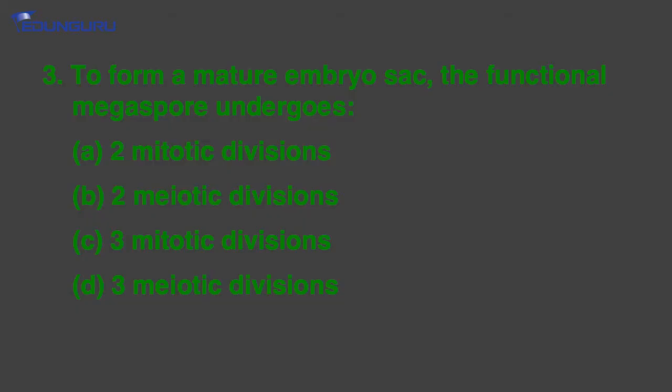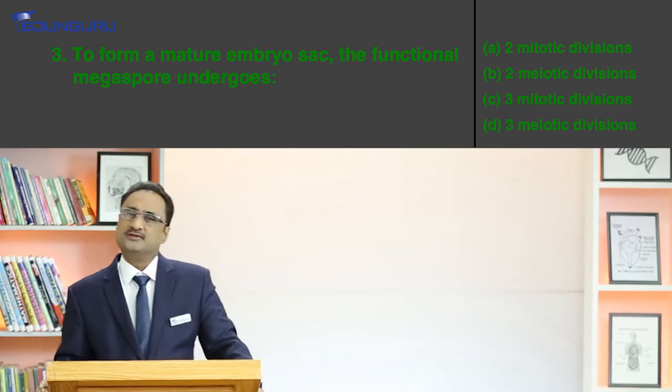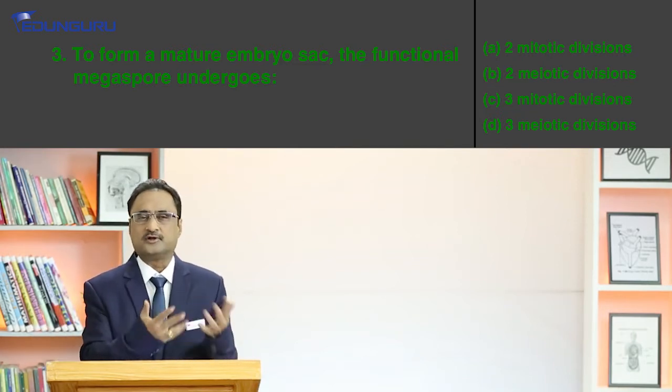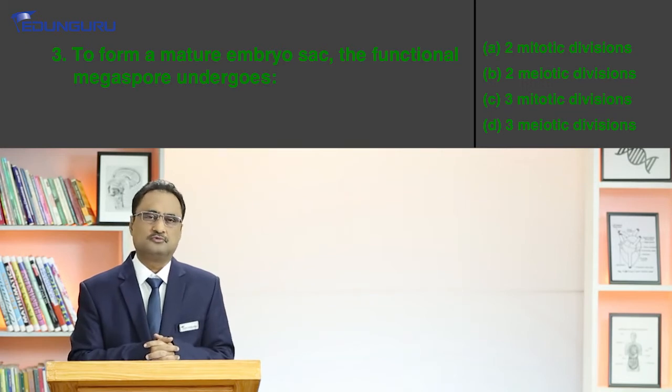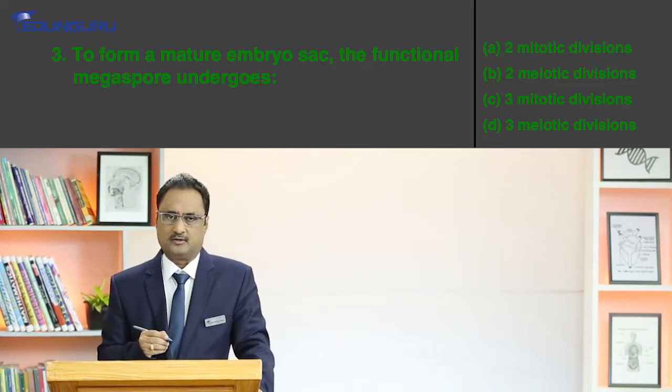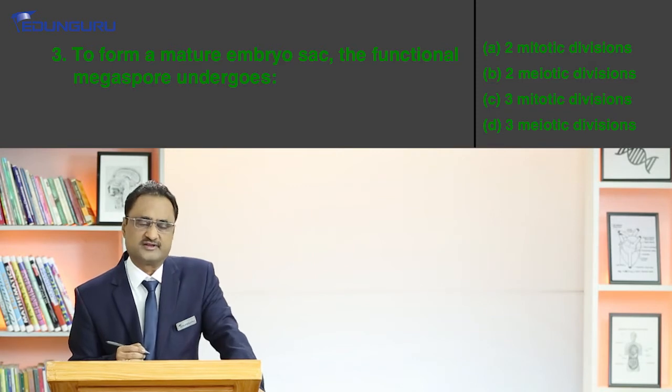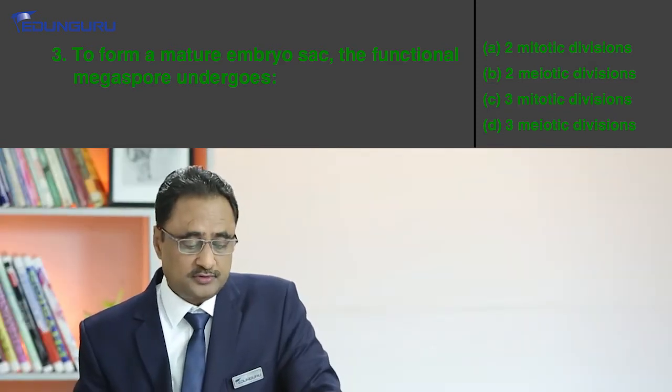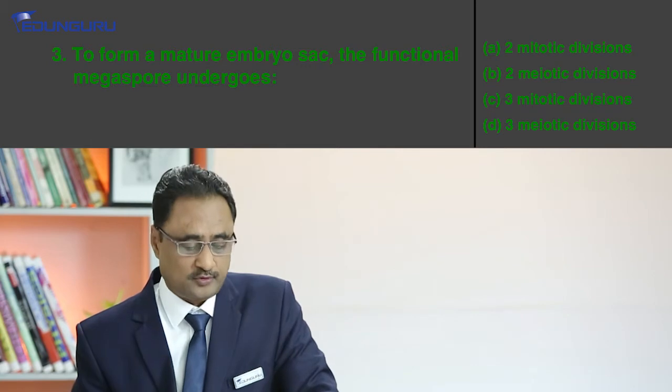Okay. Let's come to question number 3. To form a mature embryo sac, the functional megaspore undergoes option A, 2 mitotic divisions, option B, 2 meiotic divisions, option C, 3 mitotic divisions, option D, 3 meiotic divisions. Once again, this is a most common and popular question which is frequently asked in competitive examinations. Now let's try to understand the entire process of sporogenesis. This question is talking about the formation of the functional megaspore.